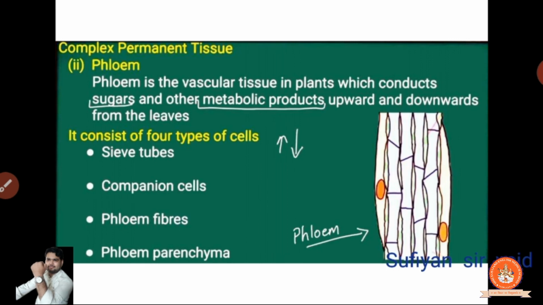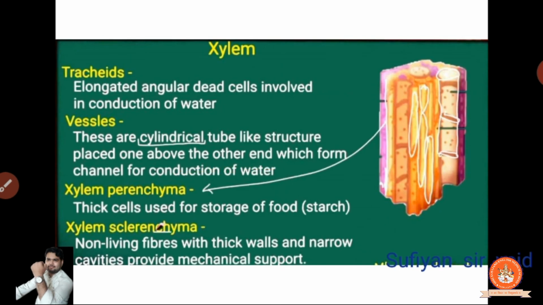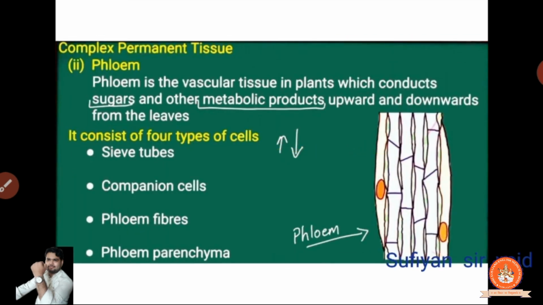Now, phloem. Phloem is the vascular tissue in plants which conducts sugar and other metabolic products, the food, up and down. Now, xylem is for the water and the minerals, and phloem, flow. The sound comes from flow, मतलब F से एक sound आ रहा है, food. Clear?